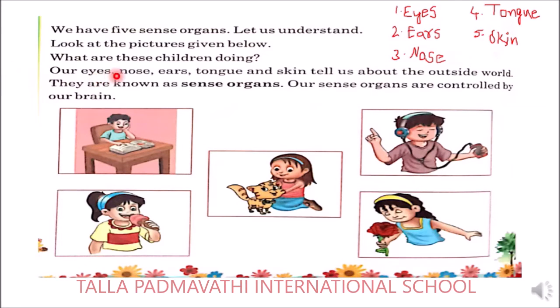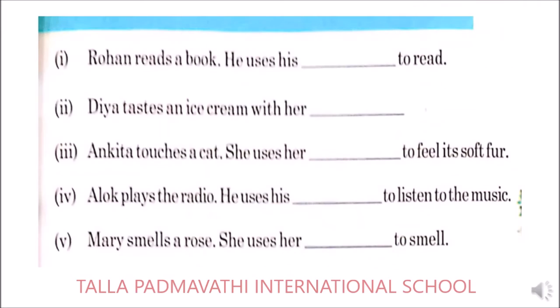Our eyes, nose, ears, tongue and skin tell us about the outside world. They are known as sense organs. Our sense organs are controlled by our brain. So these 5 sense organs which we have are controlled by which internal body part? Brain. Here are some questions which we need to read and answer.